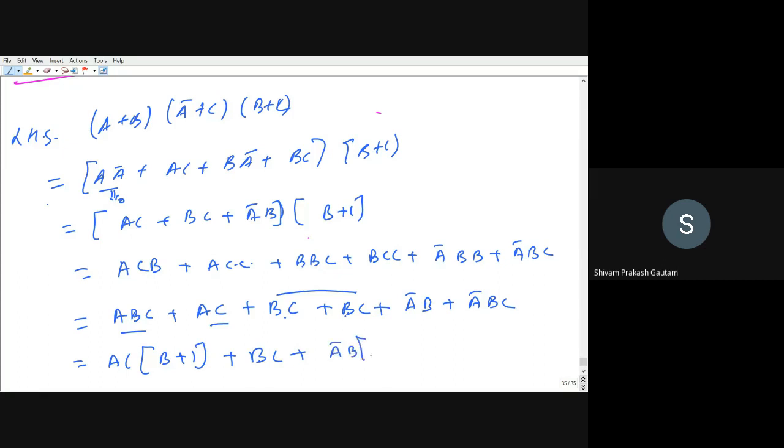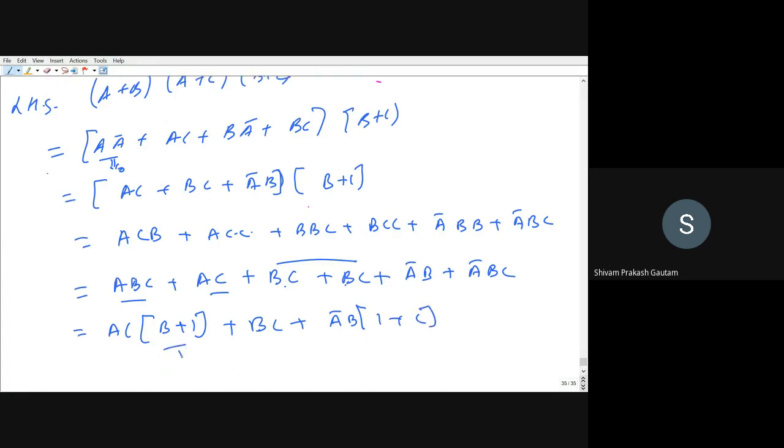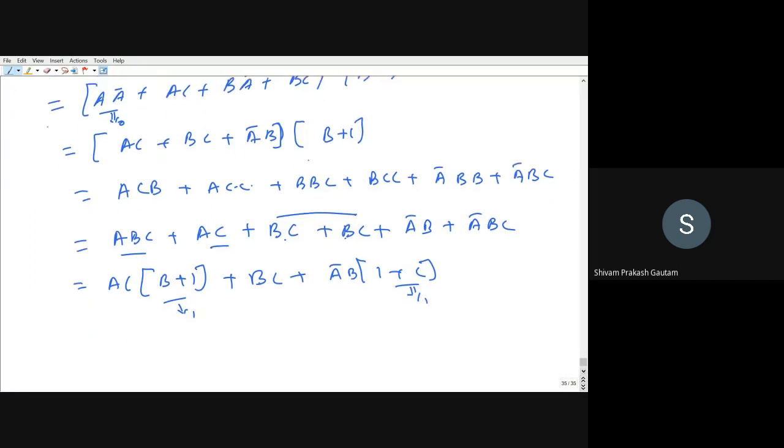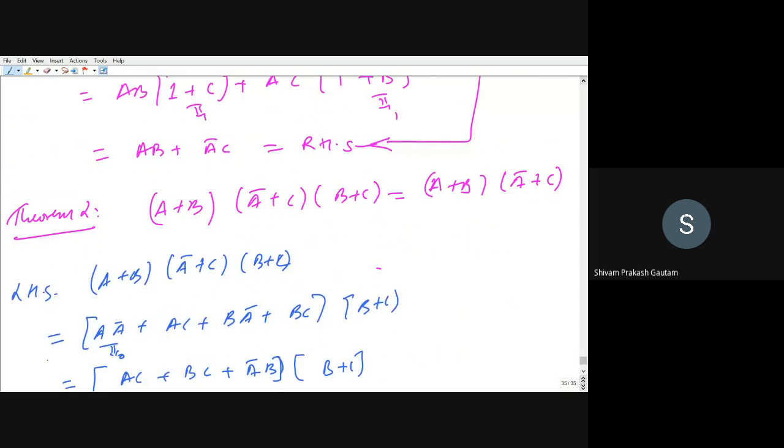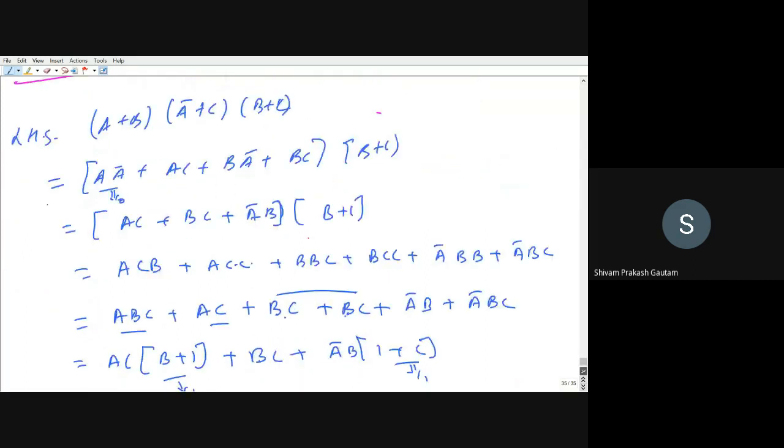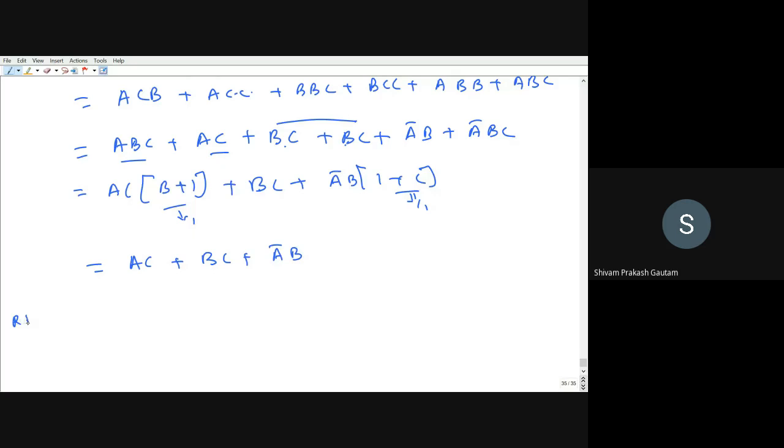I can take common. So this will be equal to 1 plus C. So 1 plus B plus 1 will be equal to 1, and 1 plus C will also be equal to 1. So finally we are having AC plus BC plus A bar B, right? And what is our RHS? A plus B into A bar plus C. RHS is equal to A plus B multiplied by A bar plus C.